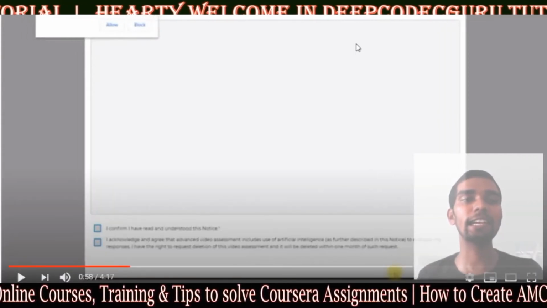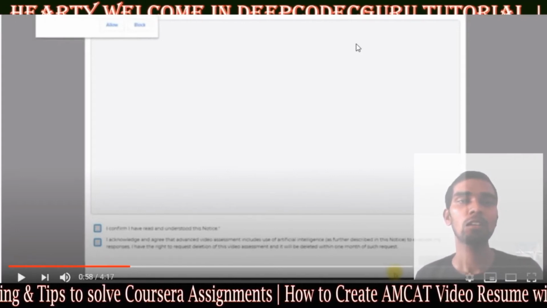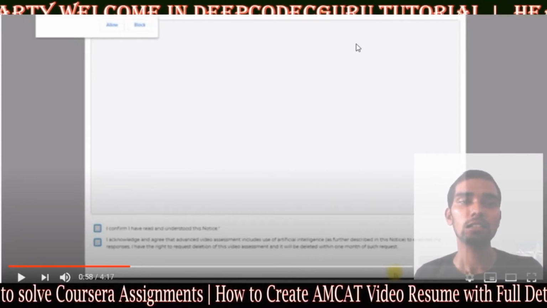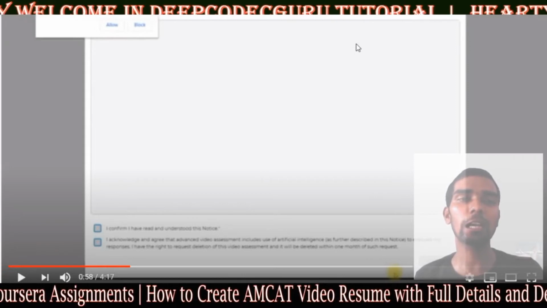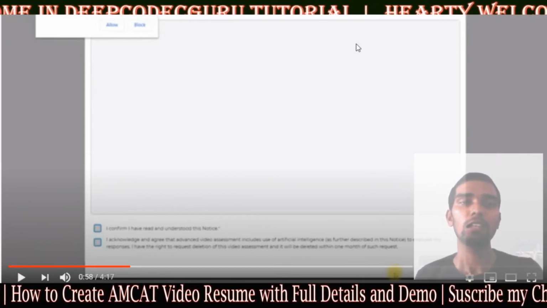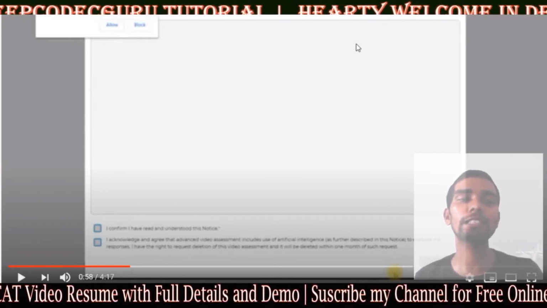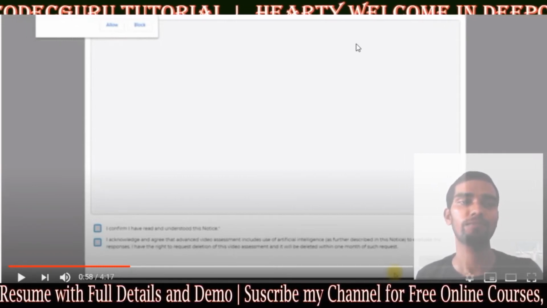And after going next, here it will ask your permission for the microphone. So at the beginning, we allowed permission for the camera and now it is asking permission for the microphone. With the camera it can record the video and with the microphone it can record your sound.